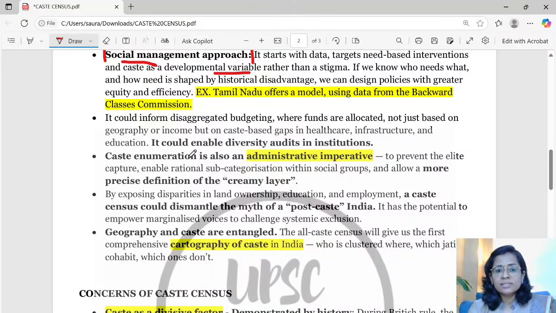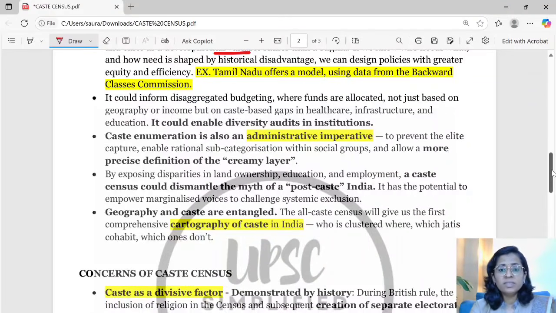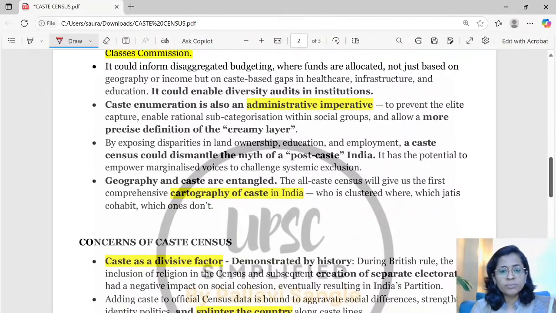Caste enumeration is also an administrative imperative. If administration needs to be very accurate and very targeted, for example in the precise definition of the creamy layer, all these things will definitely need caste data which is usable, quantifiable and aligned with the decisions of the government. Then there are so many other needs of the caste census. You can definitely read about them in this PDF.